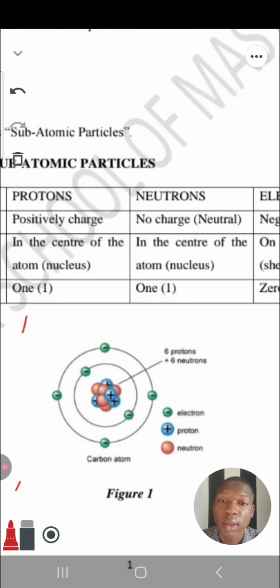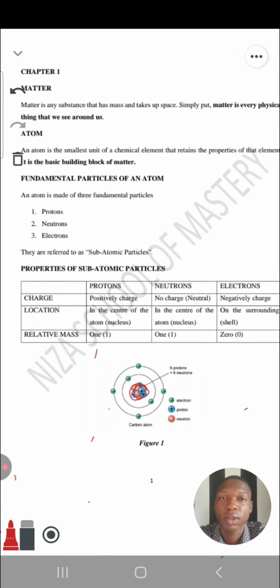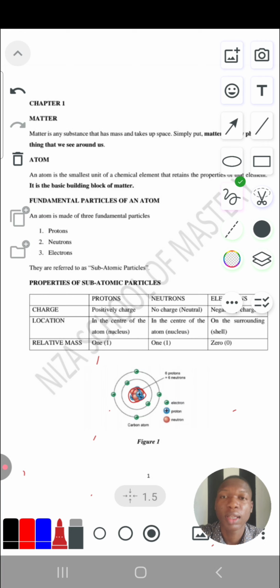It's neutral. So as you can see from the diagram, the proton and the neutron are in the center, right? Can you see that? They're in the center there. And while the electrons are at the surrounding, we call it shell. That's the atomic structure. Is that okay now? So quickly let's move further in the class.